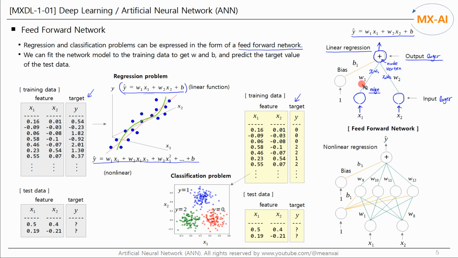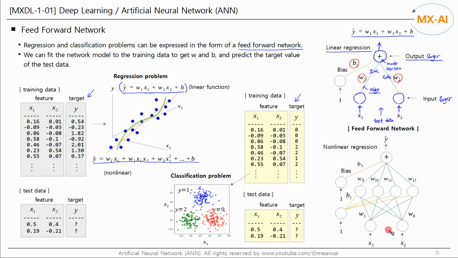This network can be completed by fitting it to the training data and determining W and B. This is the process of training the network. When test data is input to the trained network, the predicted target value of that test data will be output.